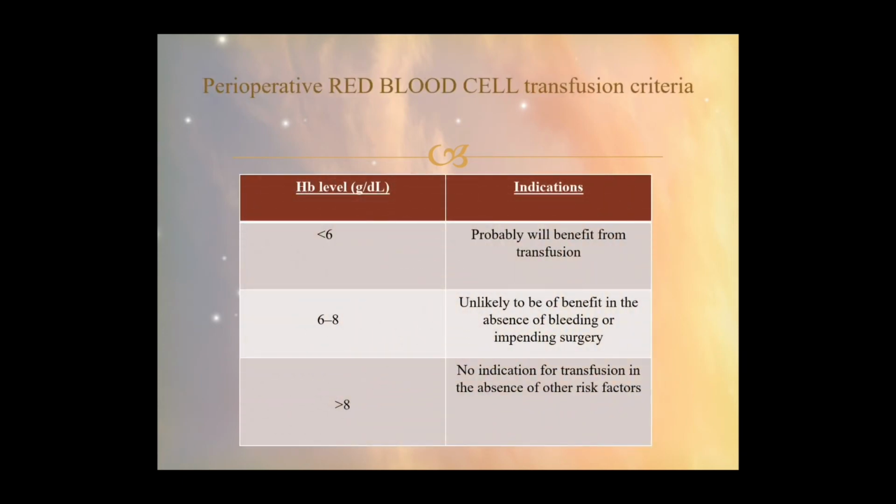Then coming to the perioperative period, if a patient is planned for a surgery, what should be the ideal indication for a transfusion of blood, during or before the surgery? If the hemoglobin level is less than 6, studies have proven that they will probably benefit from the transfusion. If the hemoglobin is between 6 and 8, transfusion is unlikely to benefit in the absence of bleeding or impending surgery. So if there is no plan for surgery, 6 to 8 maintenance is more than sufficient. If the hemoglobin is more than 8, there is no indication for transfusion in the absence of other risk factors, is what the latest textbook says.